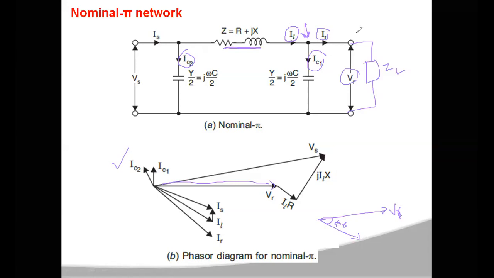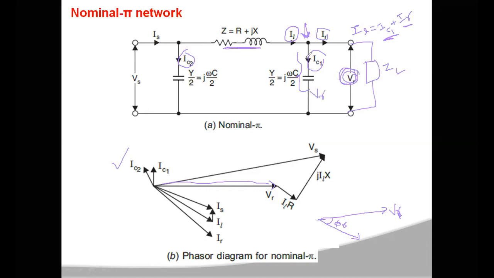That means to get IL, you have to add IC1 to the IR vector. To know the direction of IC1, first you have to know the voltage across this capacitance, which is the same as the voltage at the receiving end, VR.